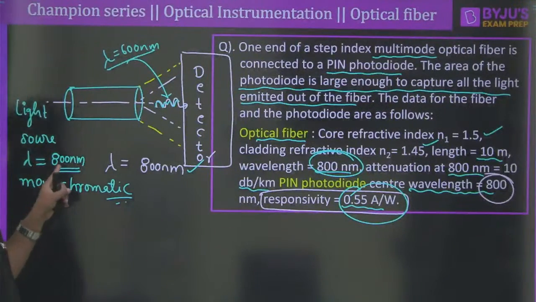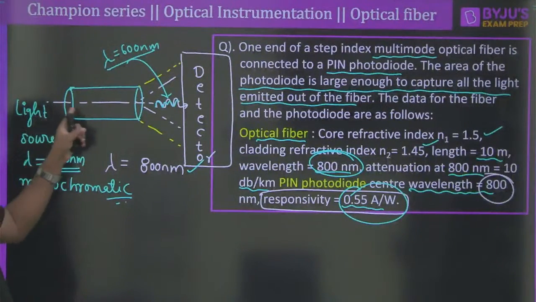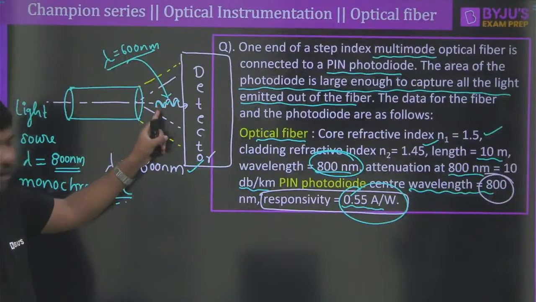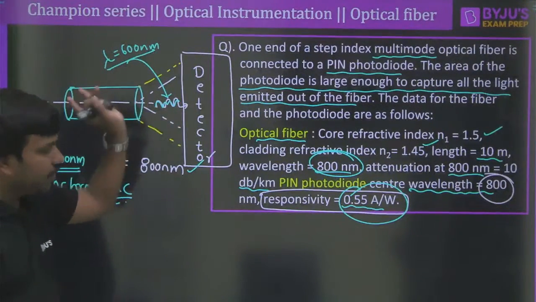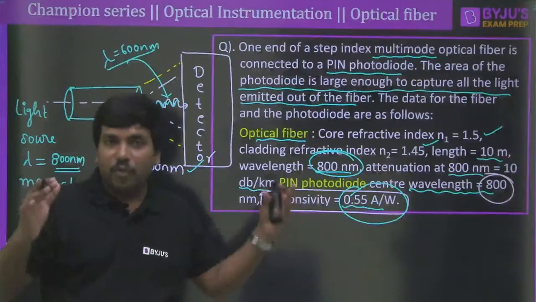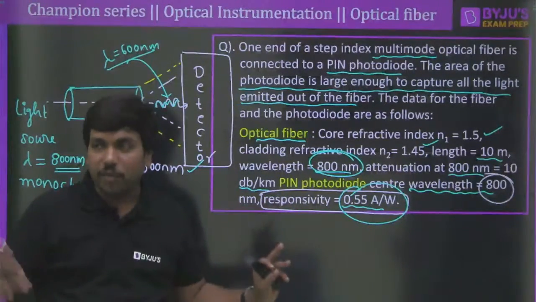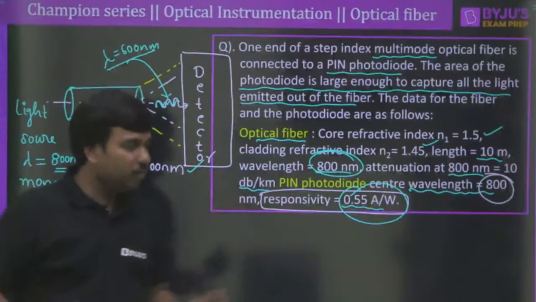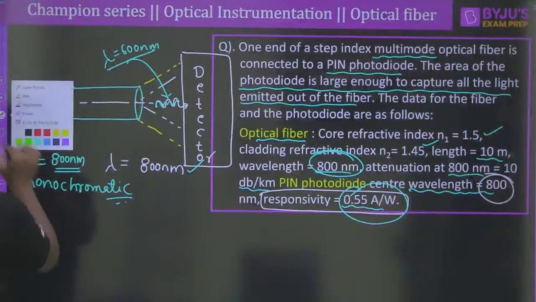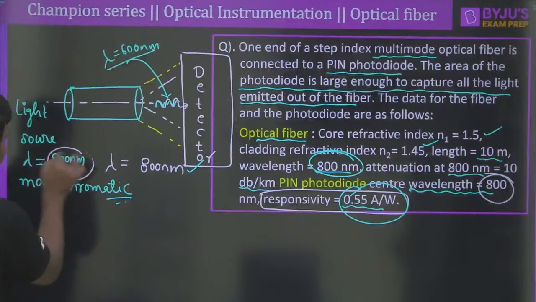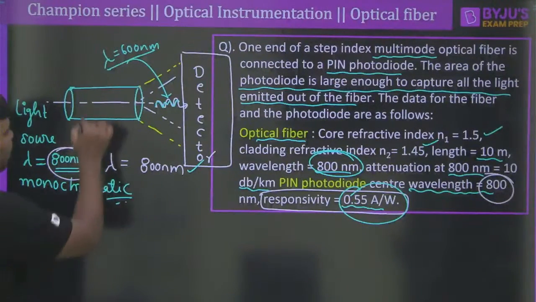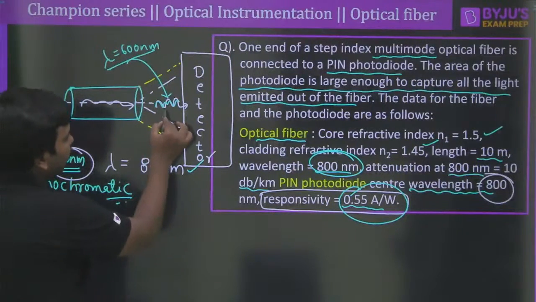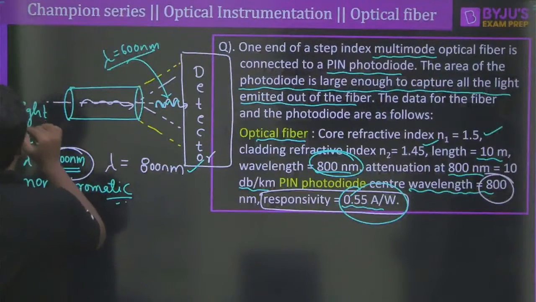If that happens, then only the 800 nanometer will propagate through the fiber and come out of the fiber, correct? And then that will fall on the detector. Obviously the wavelength of the photon will remain the same throughout the journey, but the number of photons may change. Clear? I repeat, suppose the wavelength of the light ray coming from the light source is 800 nanometer, and assume it propagates all the way. On the output side also the wavelength will be 800 nanometer only.